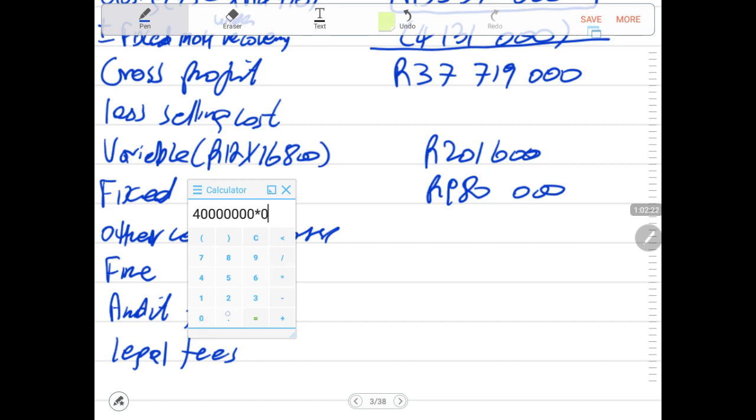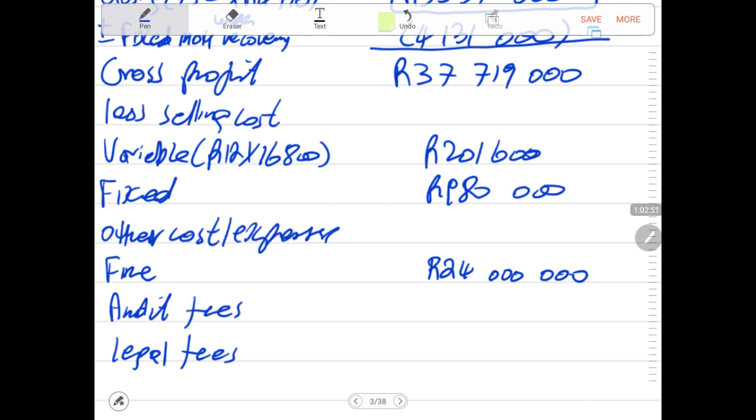And that 40 million was allocated in the ratio of 60:40. 60 was for this division, so this is 24 million that was allocated in this division, because it was 60%. Then the rest out of that 40 million, which is 16 million, was for another division.